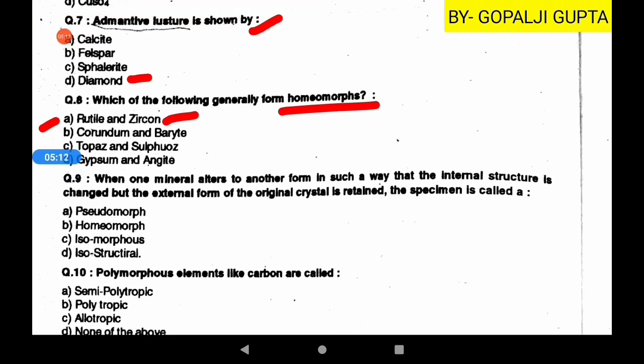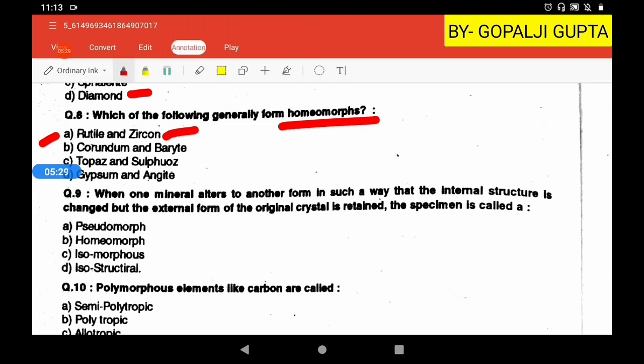Now the ninth question is: when one mineral alters to another, but in such a way that the internal structure is changed, but the external form of the original crystal is retained, then the specimen is called. So sometimes minerals change their internal structure, but the external form cannot change due to some conditions.